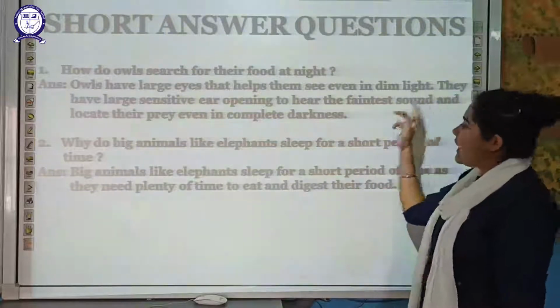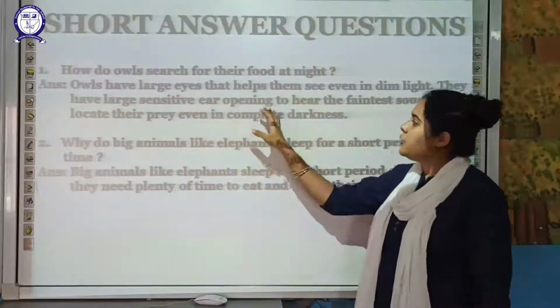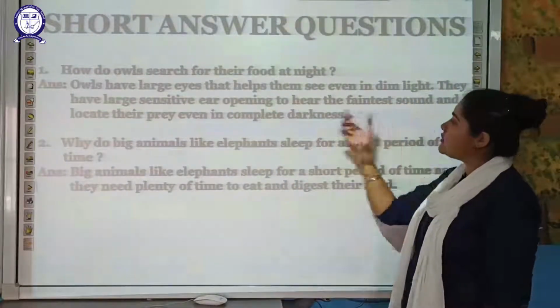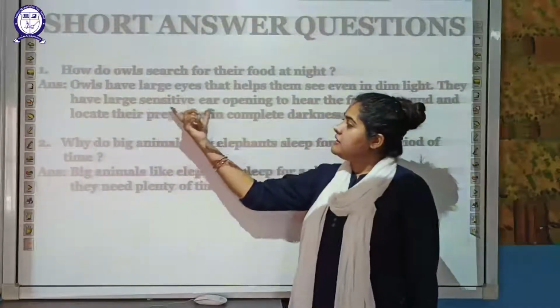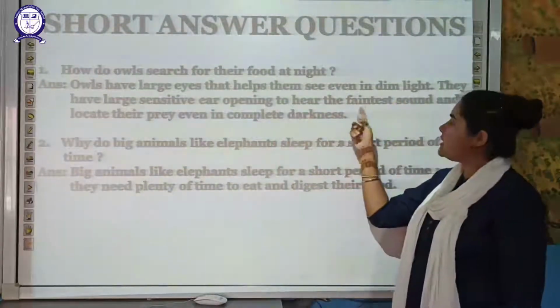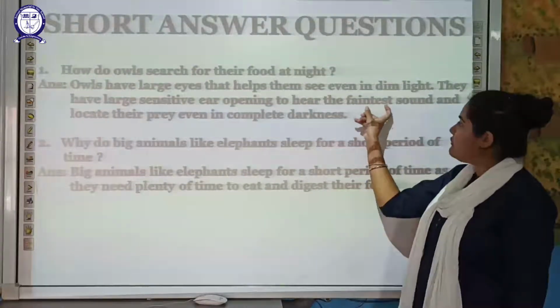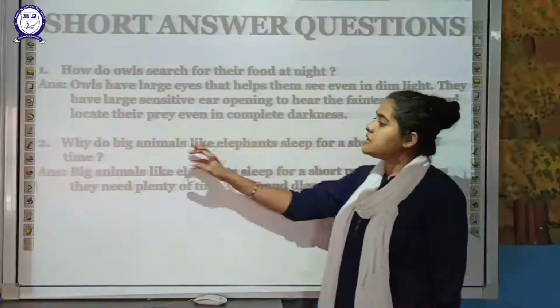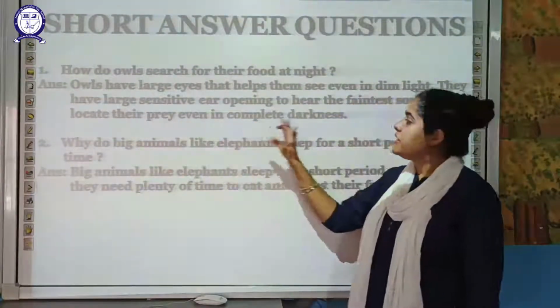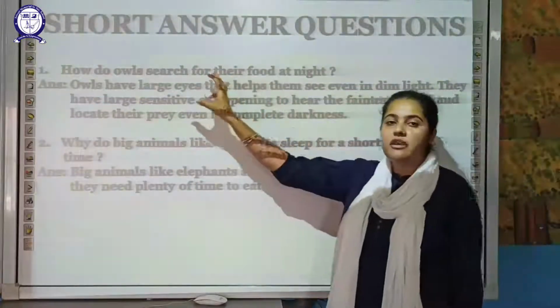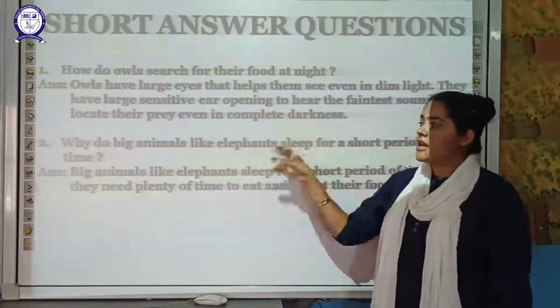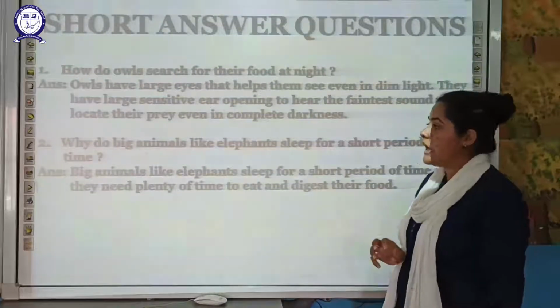Next, they have very large sensitive ear openings to hear the faintest sound. Because they have very large sensitive ear openings, they can hear even very faint sounds. And the last thing is they locate their prey even in complete darkness. So these are the various characteristics with which they can find their food in complete darkness.